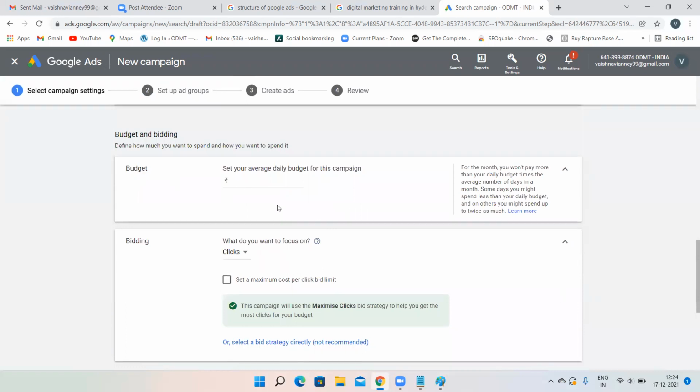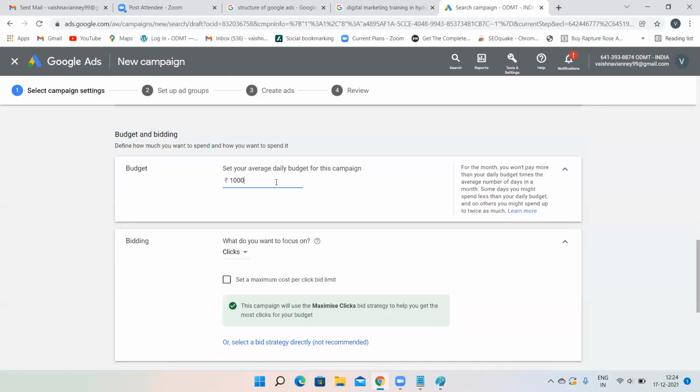Now coming to budget. Set your average daily budget. I have explained this while talking about the disadvantages of Google Ads. What if you get 1,000 clicks? Assume that your CPC is 100 and you have got 1,000 clicks. Then you will not be able to pay 1 lakh rupees. At that time, Google has come up with a thing called daily budget. That daily budget option only you are able to see over here. You have to mention the daily budget. It's up to you, according to your budget, how much money you can spend per day, that much money you have to enter over here.